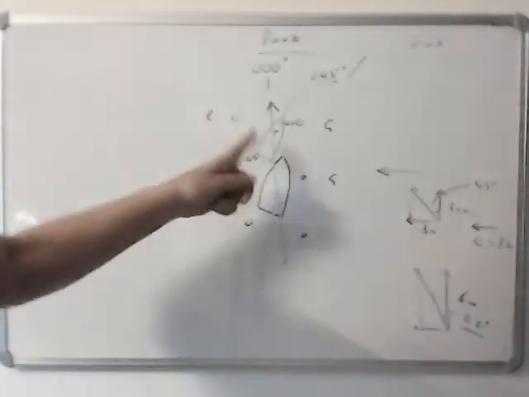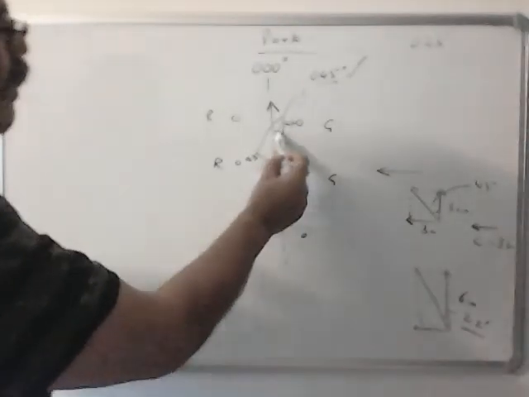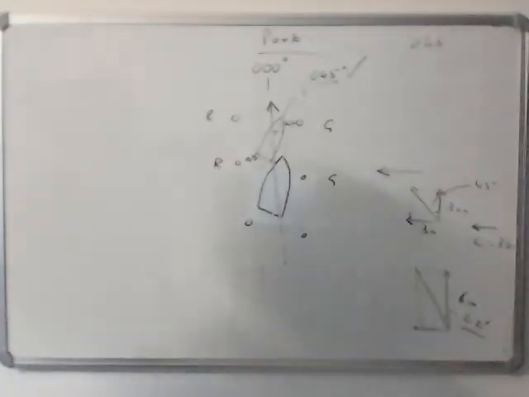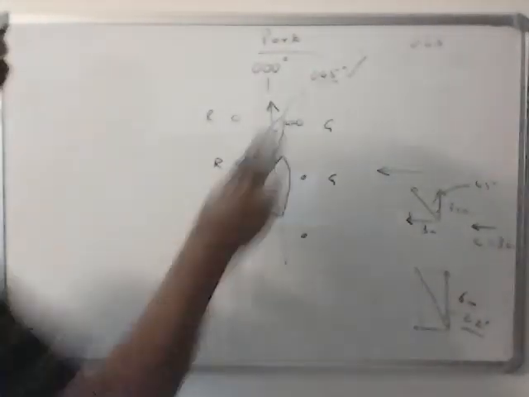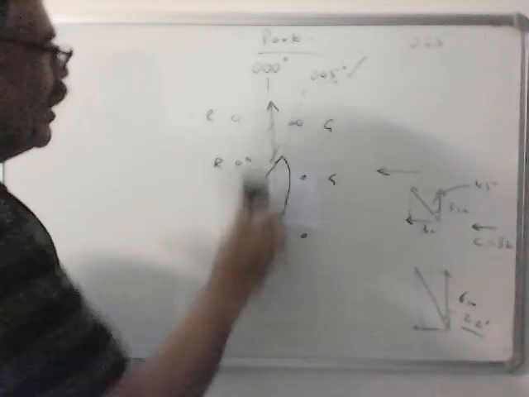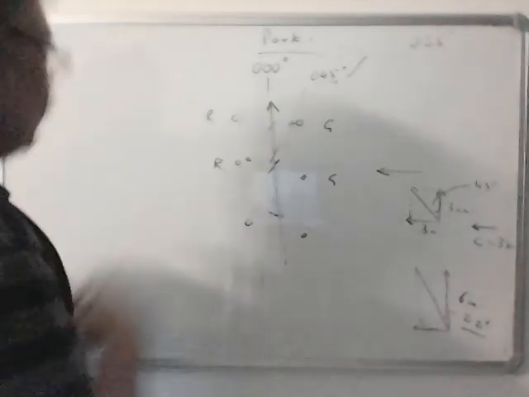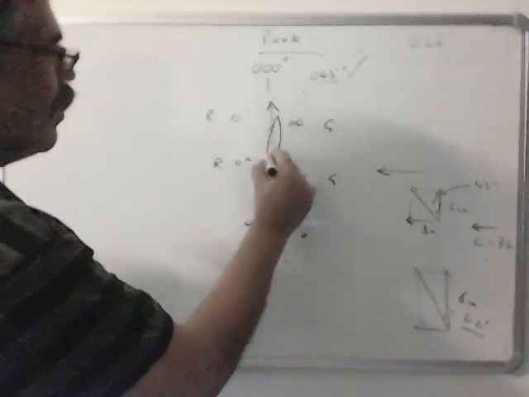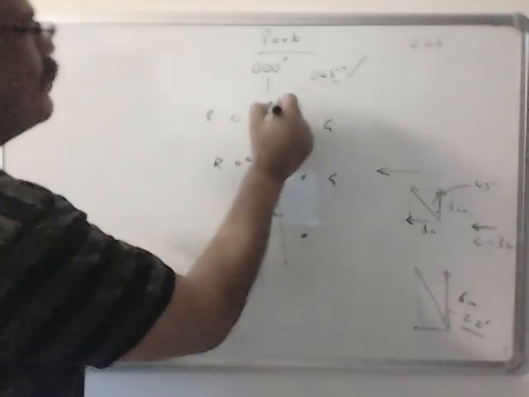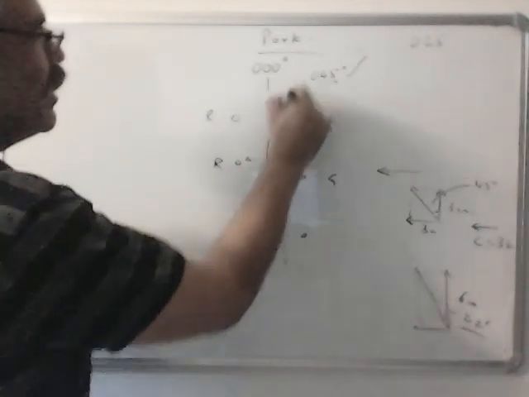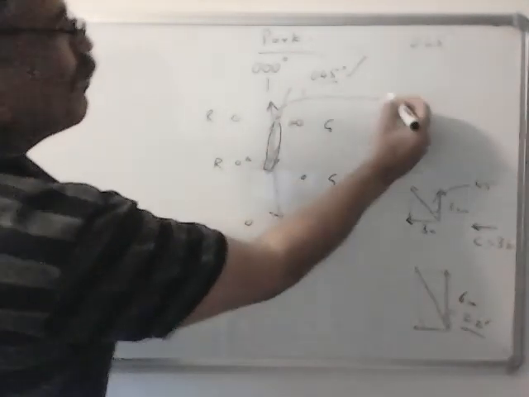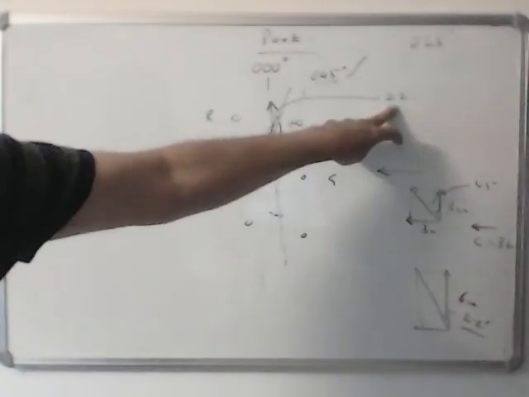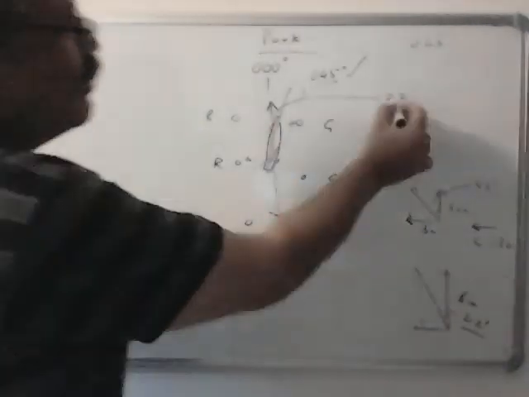So this is what we can do here. If we want to reduce this angle, you have to increase the speed, and then this angle will reduce. So once this angle reduces, what you will get is a ship like this. Course made good and course steered, and this small angle will be roughly 22 degrees. If you increase the ship to full ahead, this angle will still reduce. You cannot make it 0, but you can reduce it.